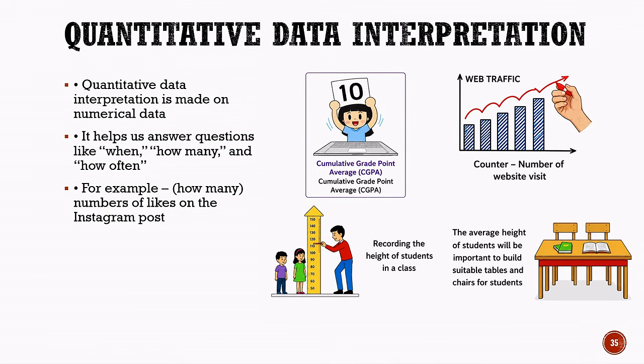We can also collect numerical data by recording the height of students in a class. The average height can then help a school design suitable tables and chairs for students. Therefore, quantitative data interpretation helps us understand information using numbers, measurements, counts, and numerical values.